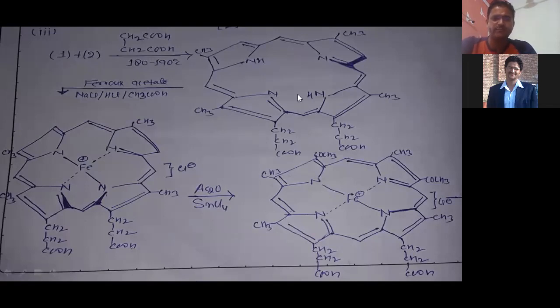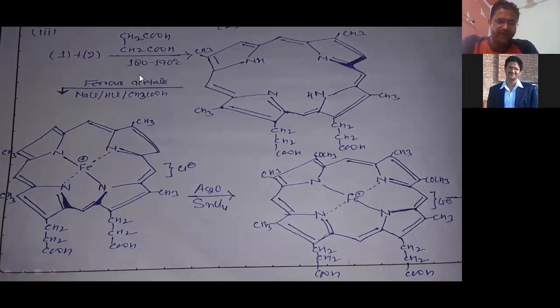So a complex compound forms. You can see the pyrroles are all connected at the alpha position. And here propanoic acid, here propanoic acid, and methyl and methyl. So in positions 1, 2, 3, 4, the 4 positions are for methyl and 2 positions for propanoic acid. Now the remaining 1 and 2 positions are left for vinyl.